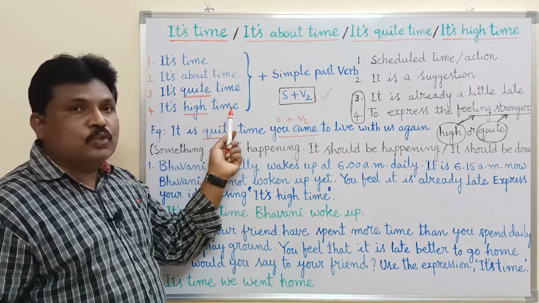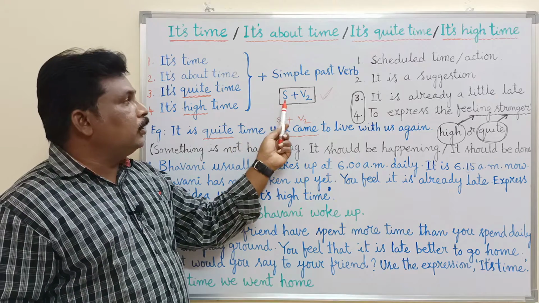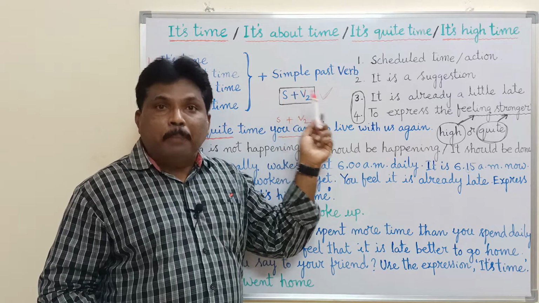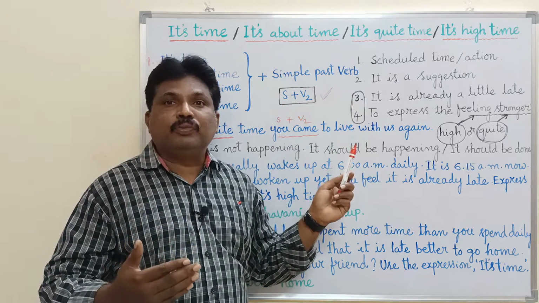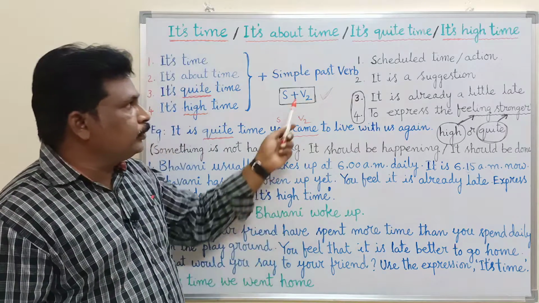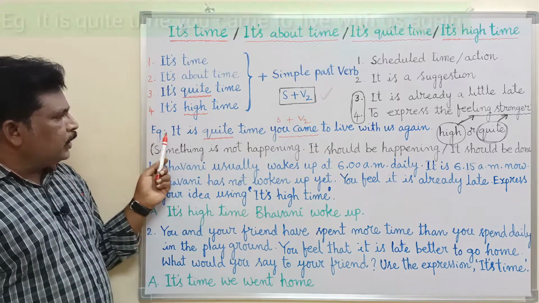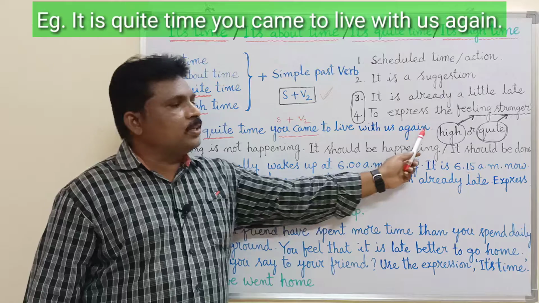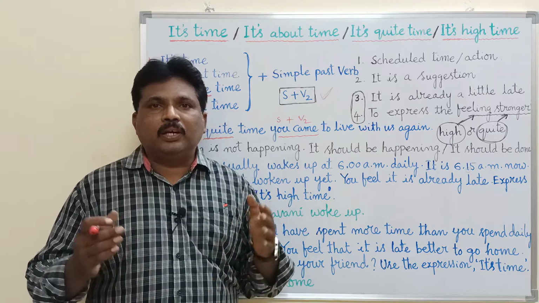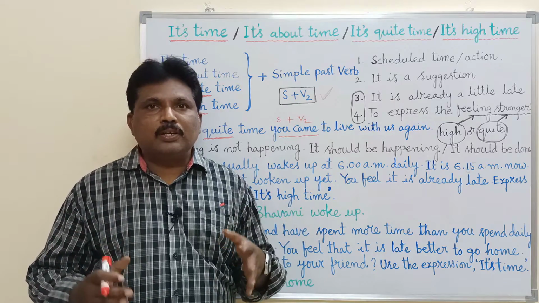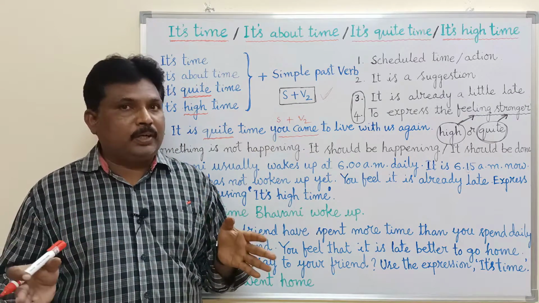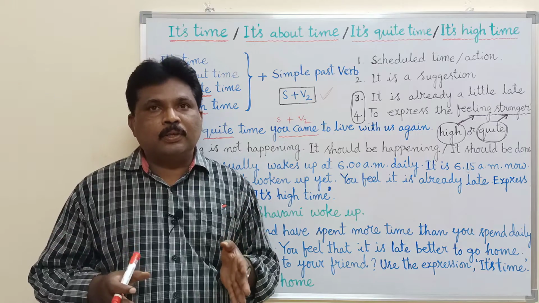After these expressions, whenever any speaker uses this structure, subject plus V2, that is simple past verb, it is not meant for past action, but it is meant for the present action which is supposed to be done at a specific point of time. Example: it is quite time you came to live with us again. This is a sentence extracted from a one-act play that the 10th class students of state syllabus and CBSE students also have. The one-act play is The Dear Departed. In the one-act play, one of the characters, Mrs.